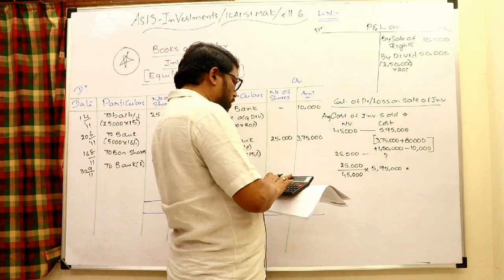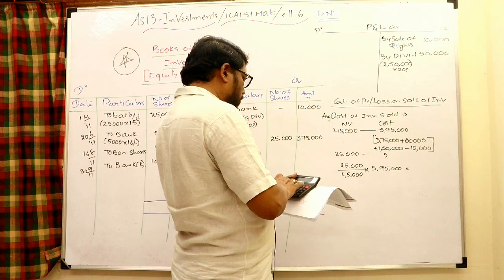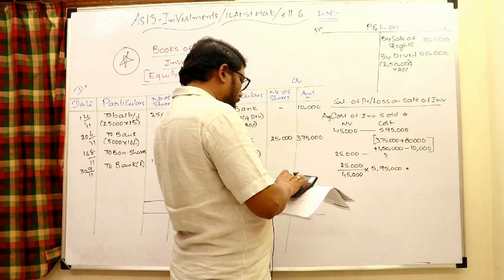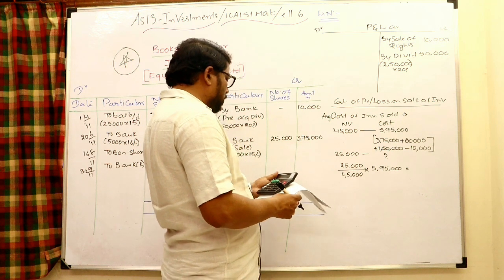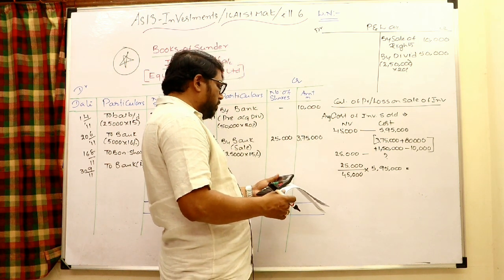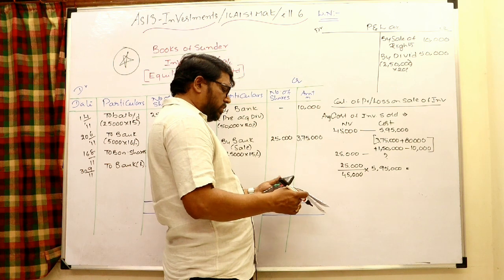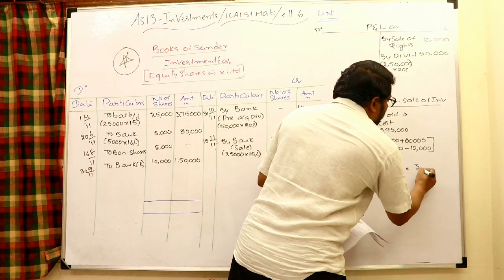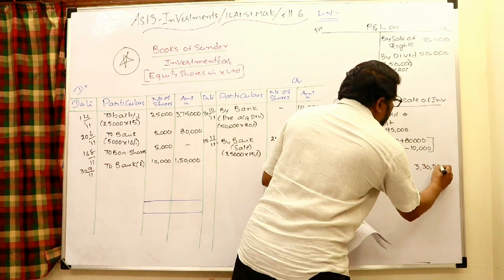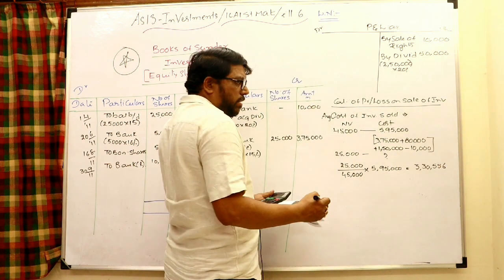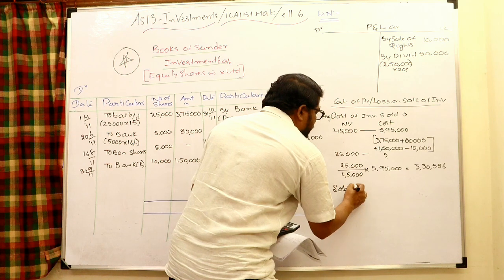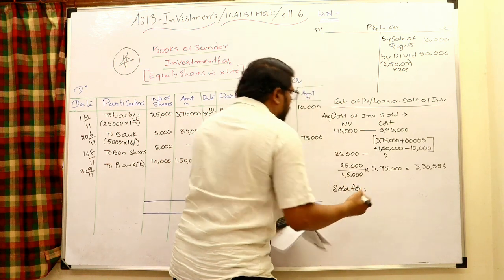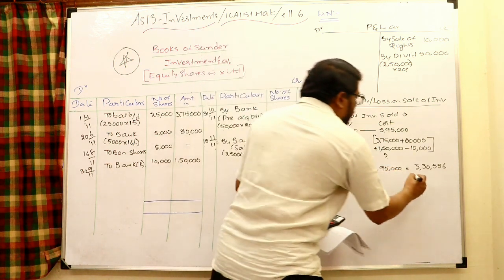Let us check it: 25,000 by 45,000 into 5,95,000. The resulting amount is 3,30,555.5, otherwise 3,30,556. That is the average cost of investment sold. We know it was sold for, what is the sale value? 3,75,000.